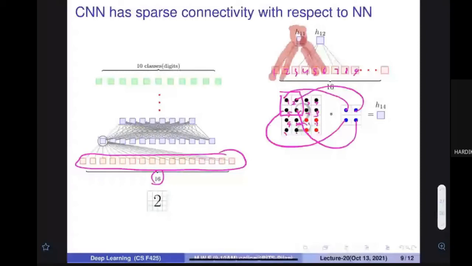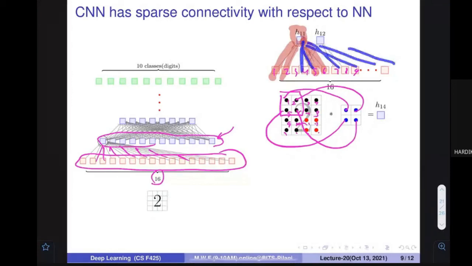Earlier, whatever number of neurons were there, they were connected to everybody. In a sense, what is going to happen? Actually CNN is a sparse one, because now you can see that these connections are not there. If you unfold it and try to see it, these connections are not there. It is a sparse one.